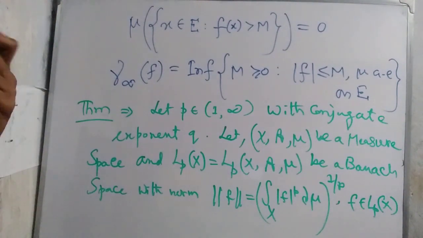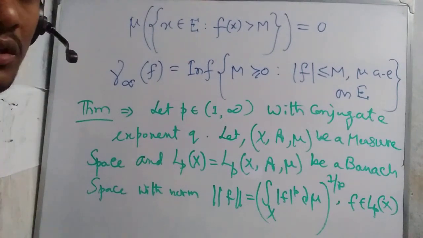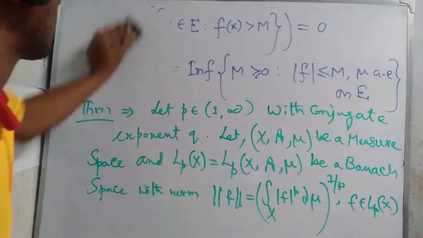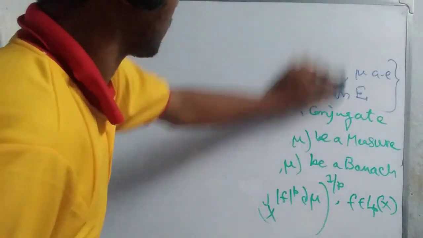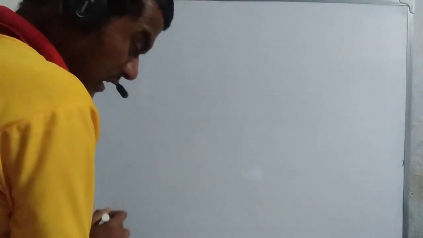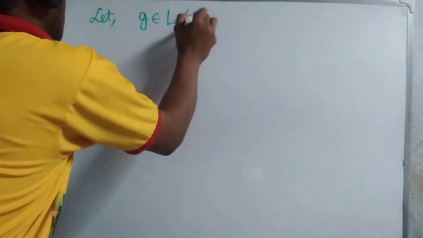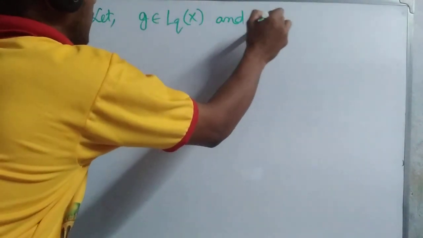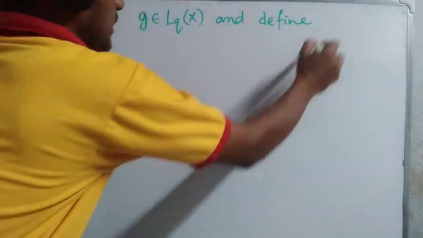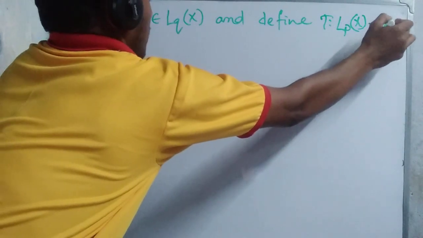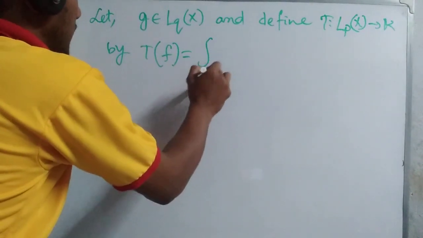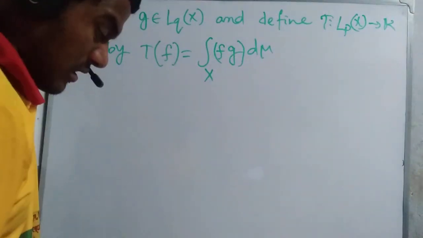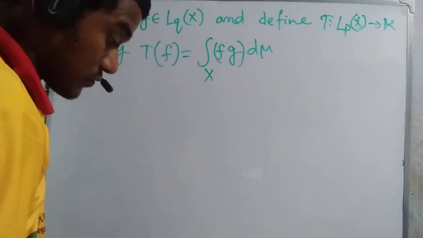Let g belong to L^q(X) and define T from L^p(X) to K by T(f) = ∫_X f g dμ for all f belonging to L^p(X).